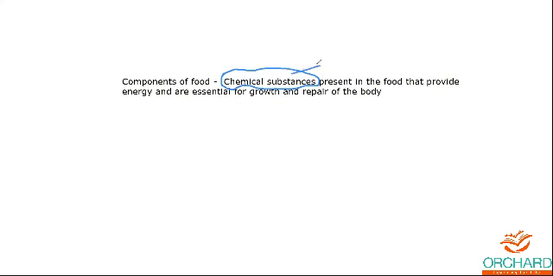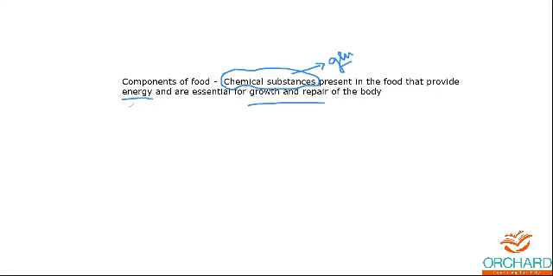For example, when energy is needed, you will get glucose. This glucose is made from chemical substances broken down, and that will provide energy. And also growth and repair.